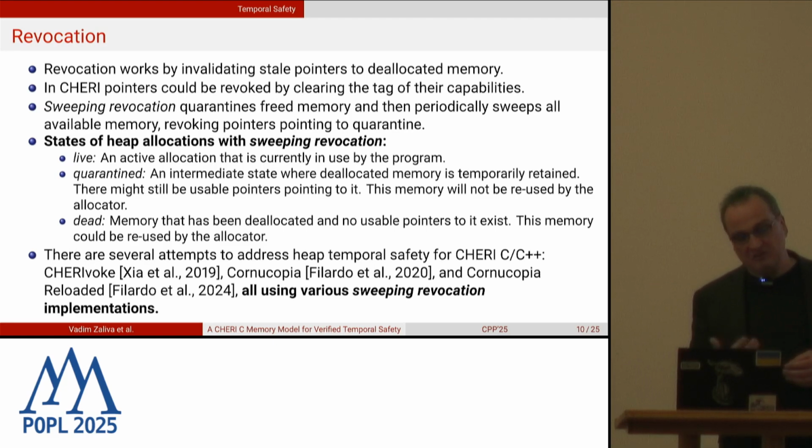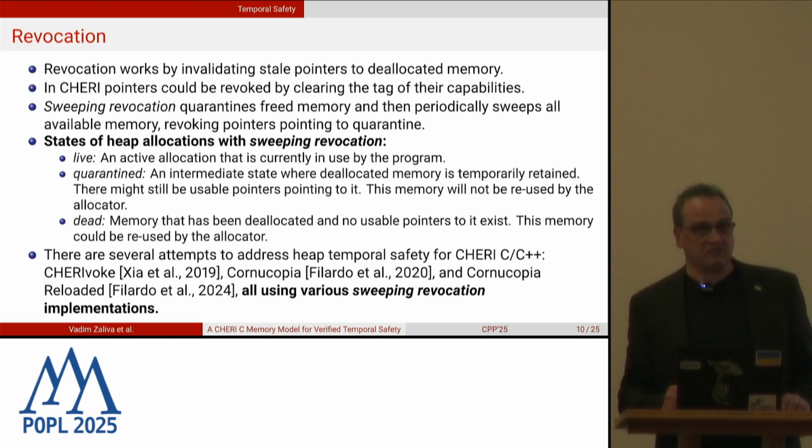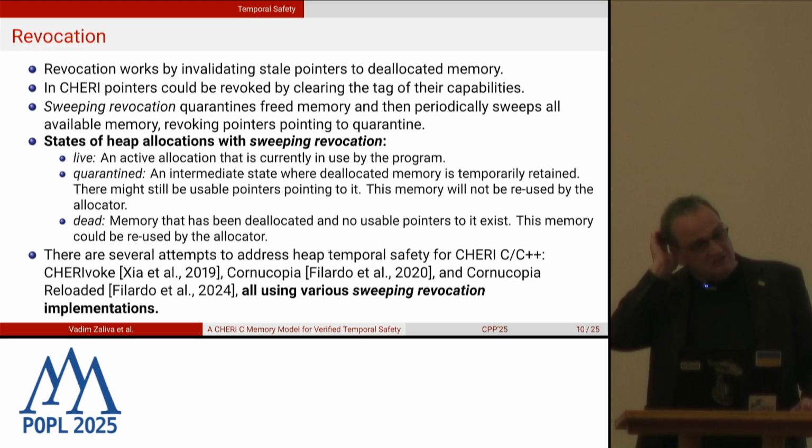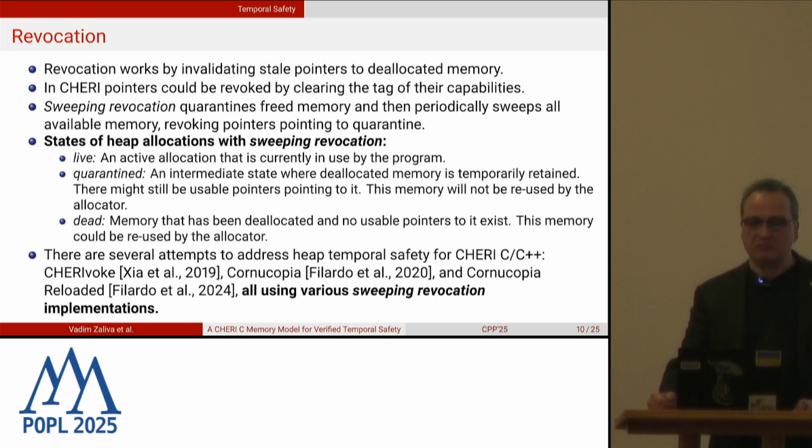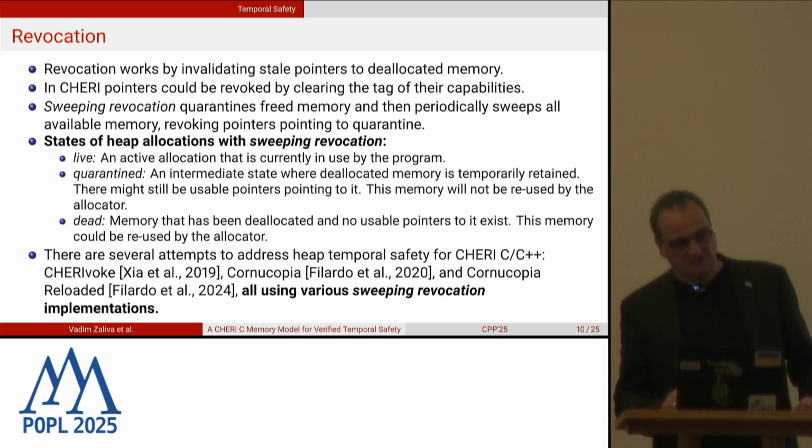So in this scheme, each allocation could be in one of three states. It could be a live allocation, which has just been allocated and is currently in use by the program. It could be in quarantine. It's an intermediate state where the memory is still retained, and you may still have pointers pointing to it which haven't been revoked yet. But because it's in quarantine, this memory space will not yet be reused by the allocator, so no new objects can appear there. There are several attempts to address heap temporal safety for CHERI in C and C++: CHERIoT, Cornucopia, and Cornucopia Reloaded, to name a few, and all of them use various sweeping revocation implementations.